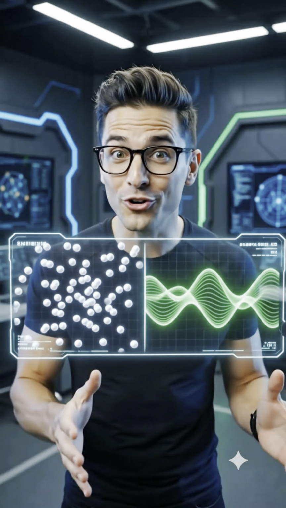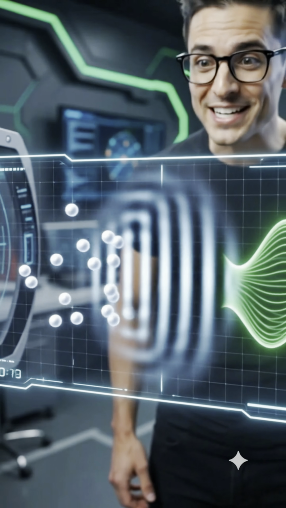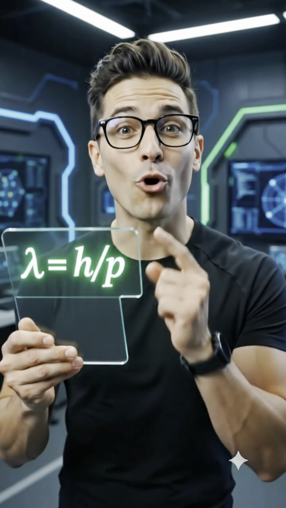Did you know that matter has a split personality? It can behave as both a particle and a wave. Watch how these particles create an interference pattern just like waves. This is de Broglie's equation.